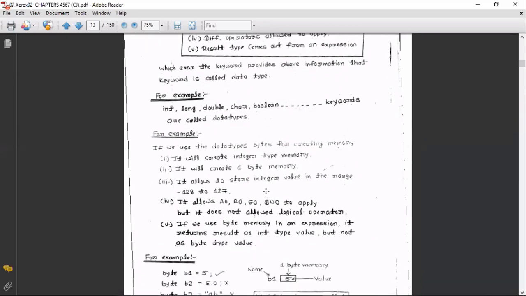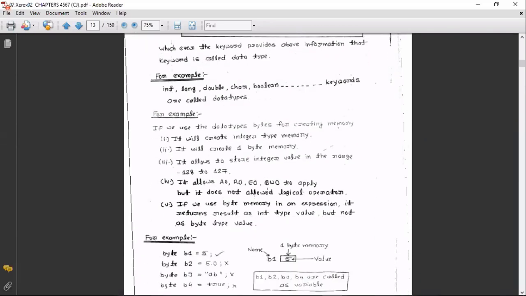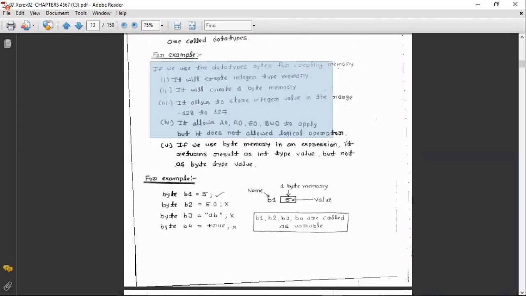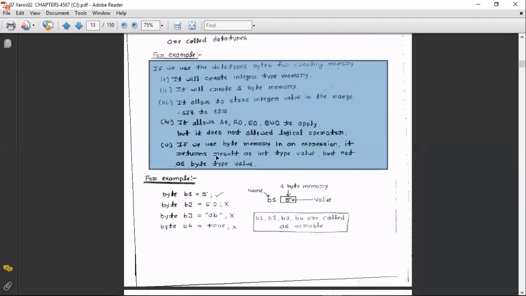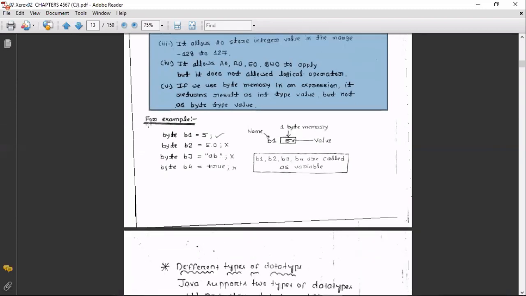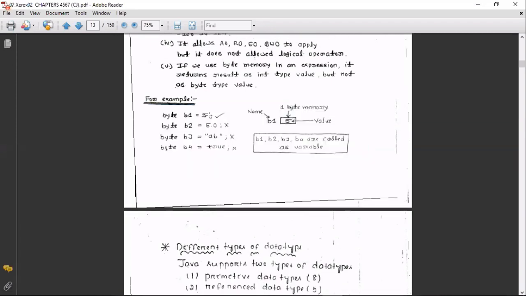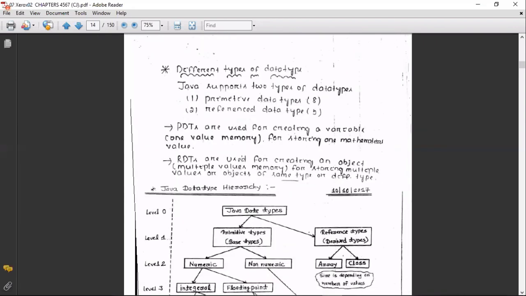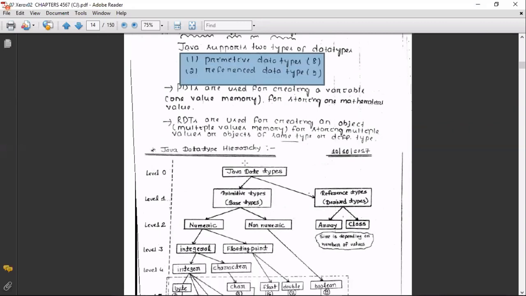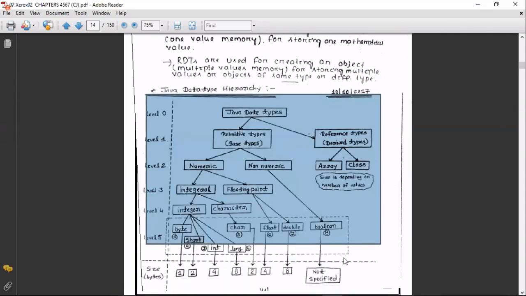For example, take a byte b1 equal to 5. 5 is an integer value, allowed. 5.0 is not an integer value, not allowed. Double quotes "ABC" is not an integer value, not allowed. True is not an integer value, not allowed. Different types of data types: two types. Same hierarchy diagram.